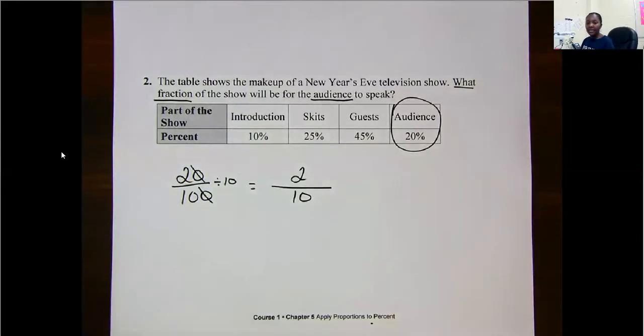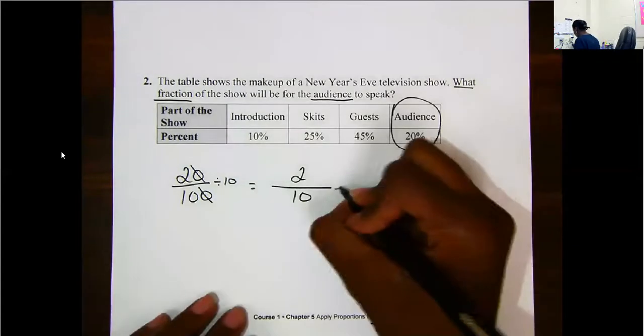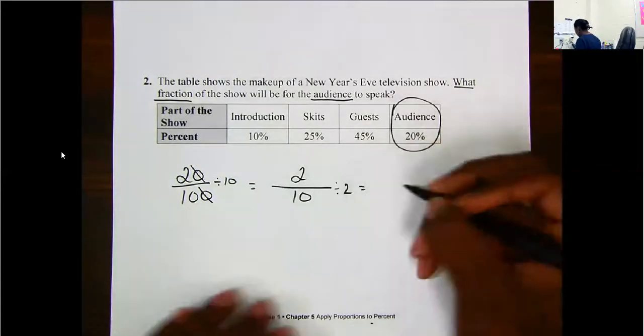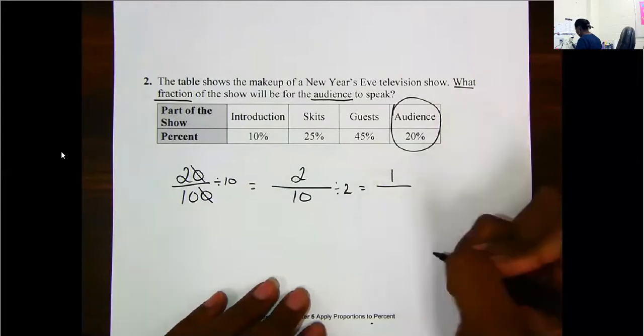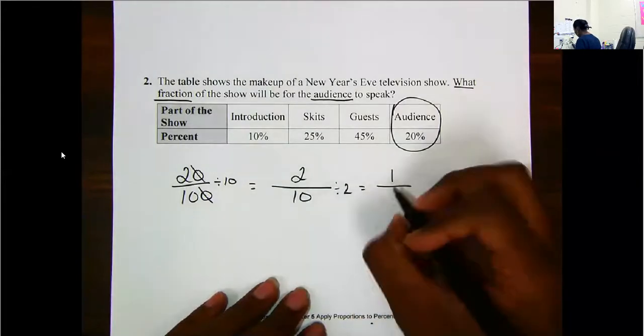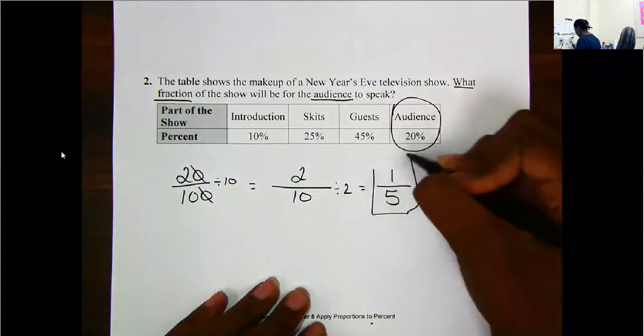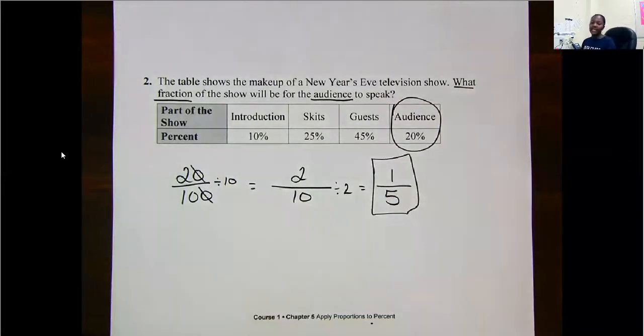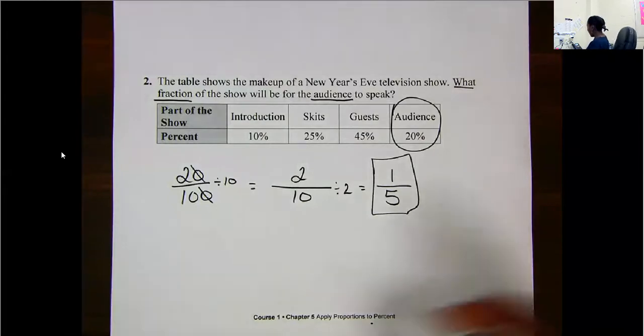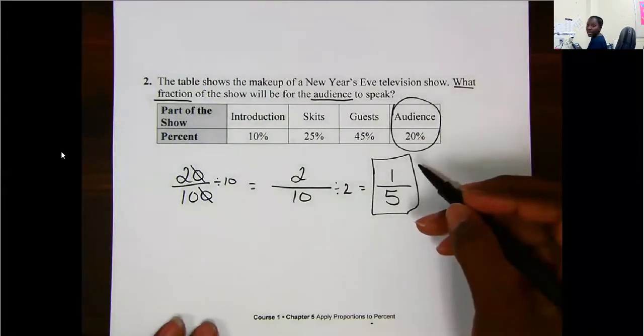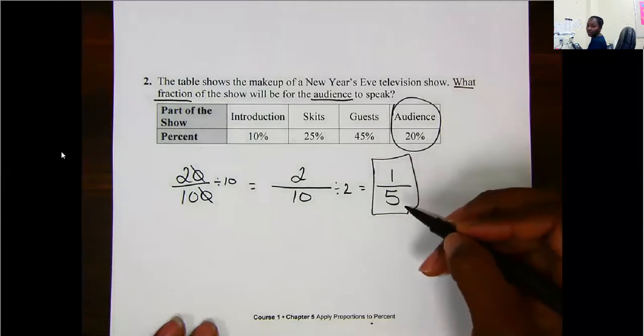That means I can divide again by 2. 2 divided by 2 will give me 1. 10 divided by 2 will give me 5. Whenever I have a 1 in my answer, I know that that is the smallest I can go. So 20% as a fraction in simplest form is 1/5.